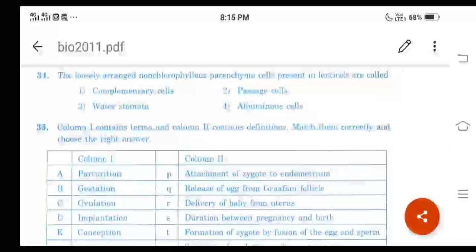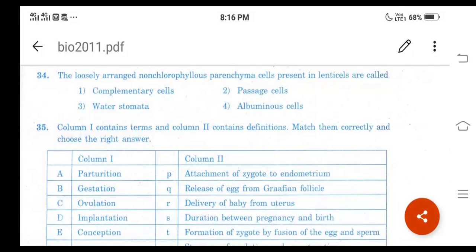And what do you mean by lenticels? The lenticels are small openings in the bark of plants, mainly meant for gaseous exchange. The lenticel phellogen gives rise to a large mass of cells called complementary cells, right? These complementary cells are centrifugally and loosely arranged. These cells are nothing but parenchyma cells and are non-chlorophyllous, and hence they do not perform photosynthesis. So the correct option is complementary cells only.